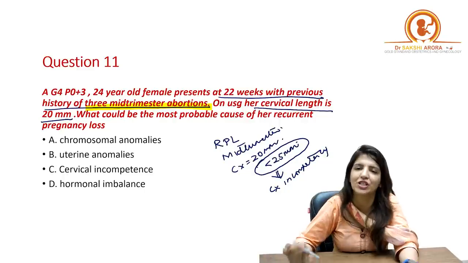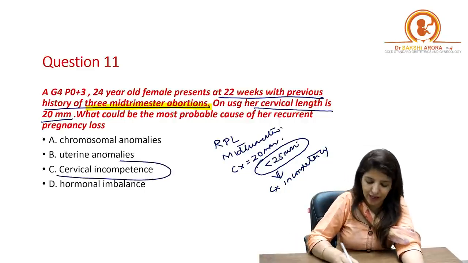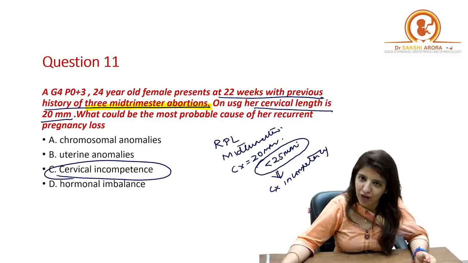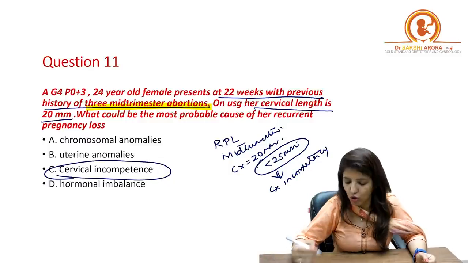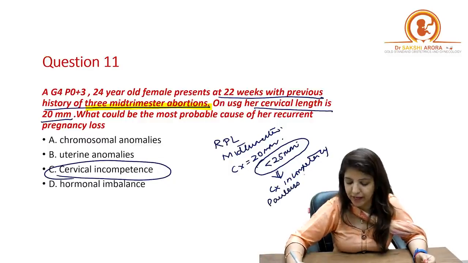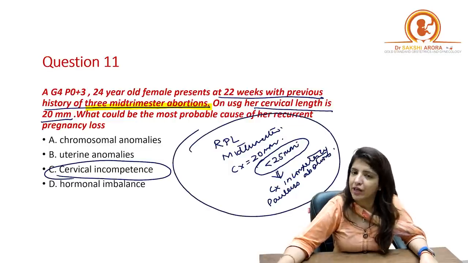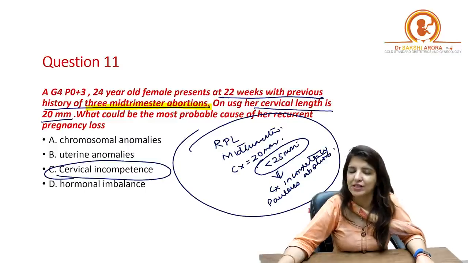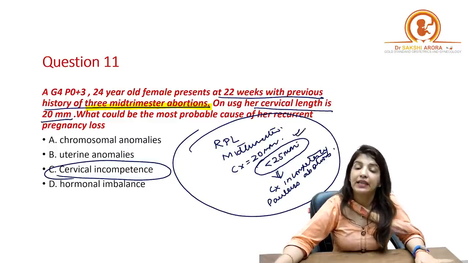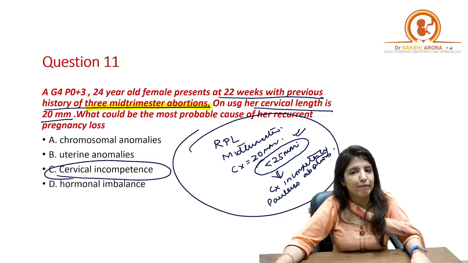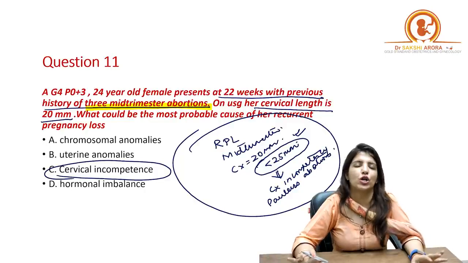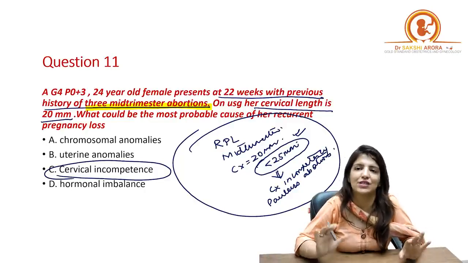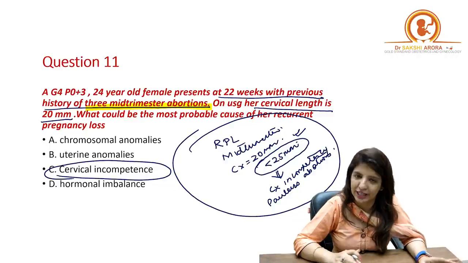All these definitely point towards cervical incompetence as your answer, right? Now in case of cervical incompetence, the question may also say that these were painless abortions. So if you are getting recurrent pregnancy loss happening in mid-trimester, and the length of the cervix is less than 25 millimeters, and the patient says that there is painless abortion, these are typical things which are going to tell you that the answer is cervical incompetence. Clear to all of you?